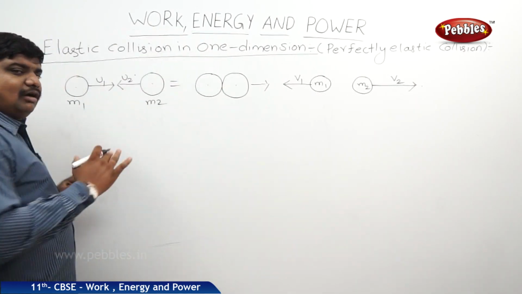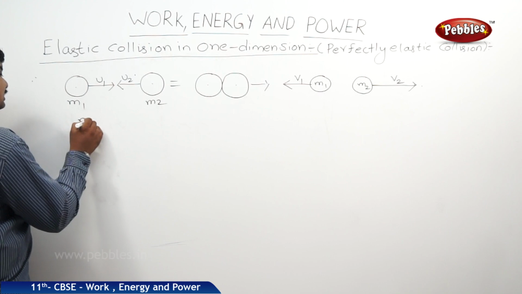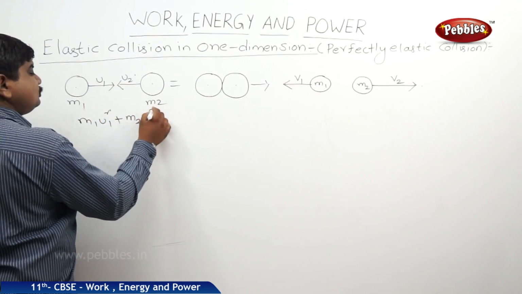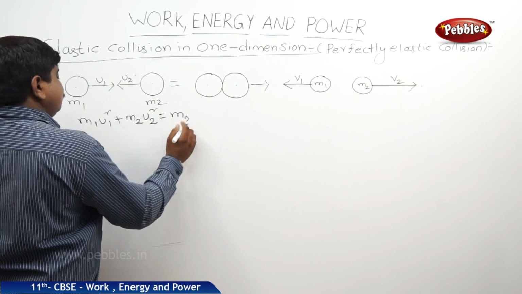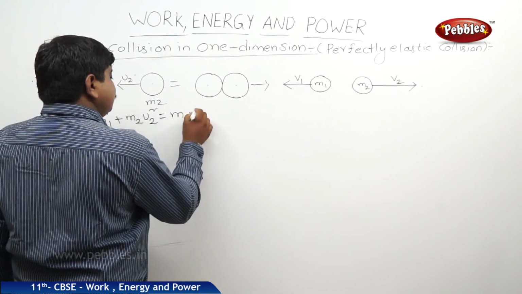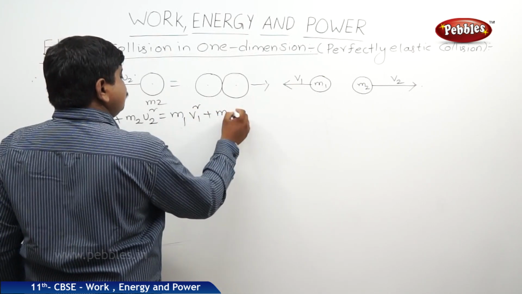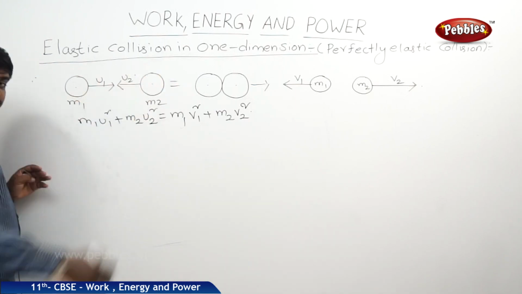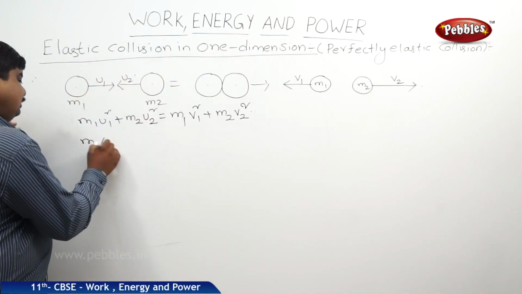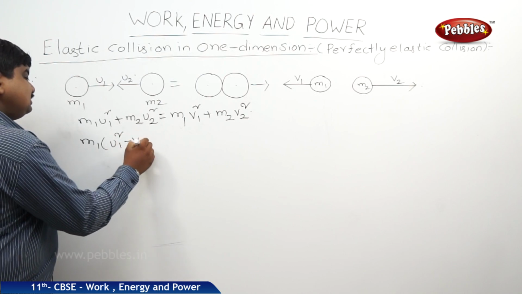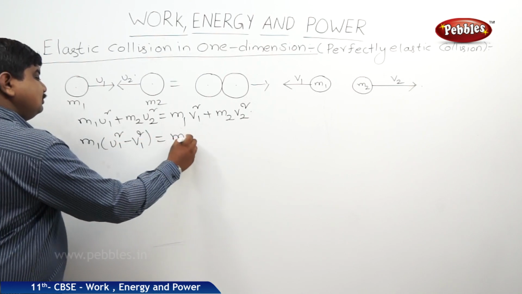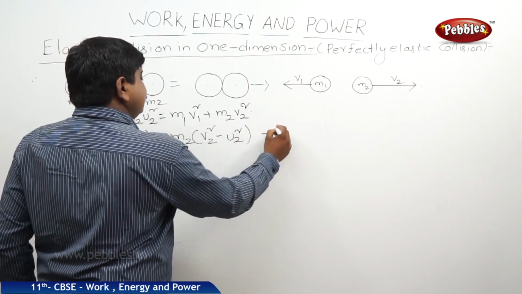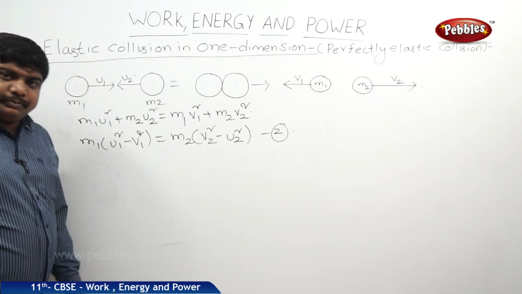On all sides half is common, so the equation becomes m1 u1 square plus m2 u2 square is equal to m1 v1 square plus m2 v2 square. Bringing all m1s to one side and all m2s to the other side, this will be m1 into (u1 square minus v1 square) is equal to m2 into (v2 square minus u2 square). Let us say this is equation 2.